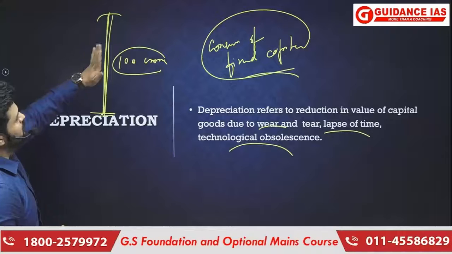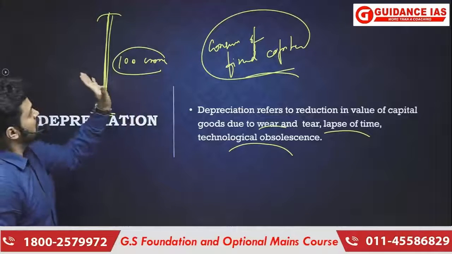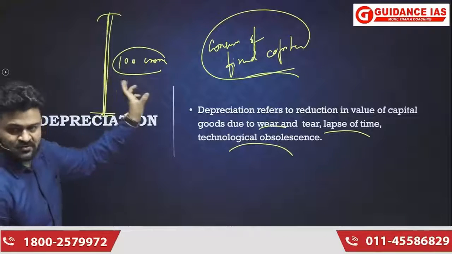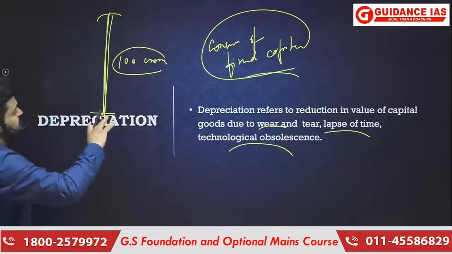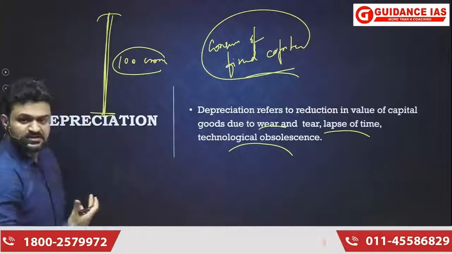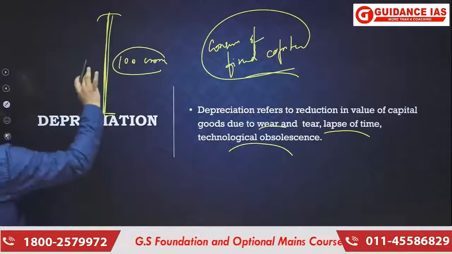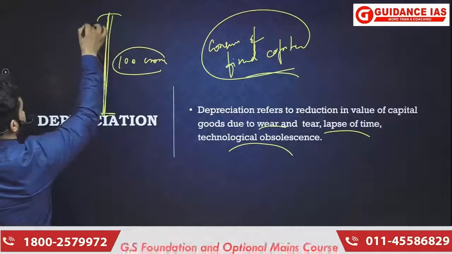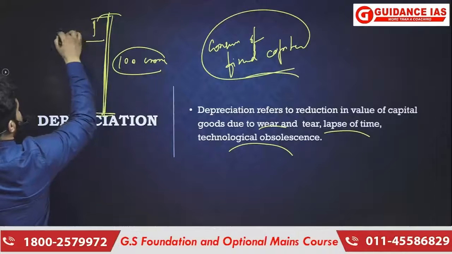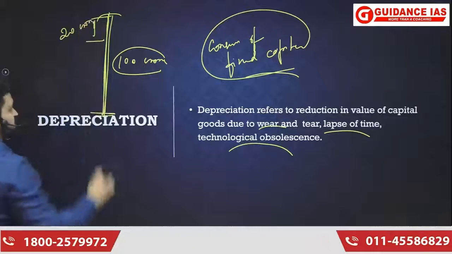So although it led to production worth 100 crore rupees, the machinery also underwent certain consumption because of wear and tear. Let us say that was somewhere around 20 crore rupees.